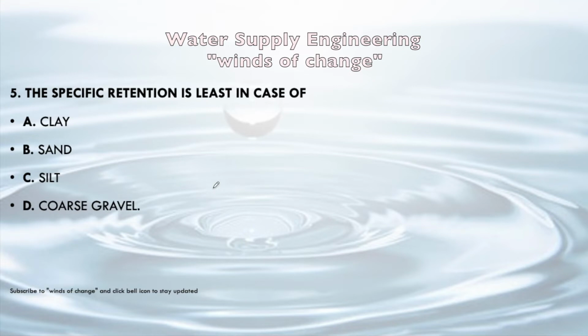Next question. The specific retention is least in case of clay, sand, silt or coarse gravel. Specific retention is the amount of water that can be retained by a soil.